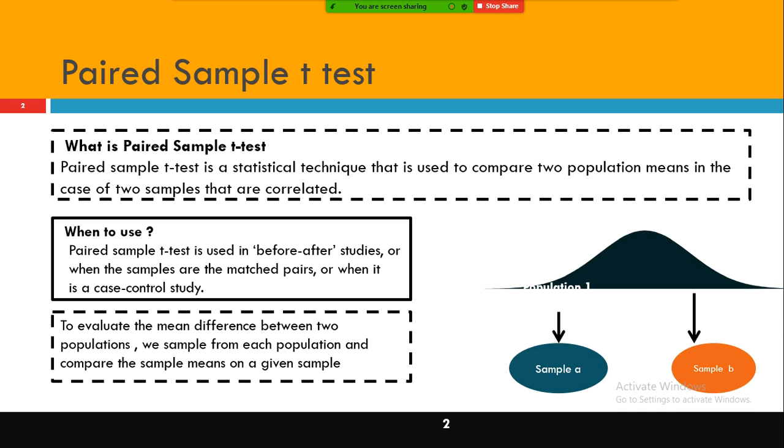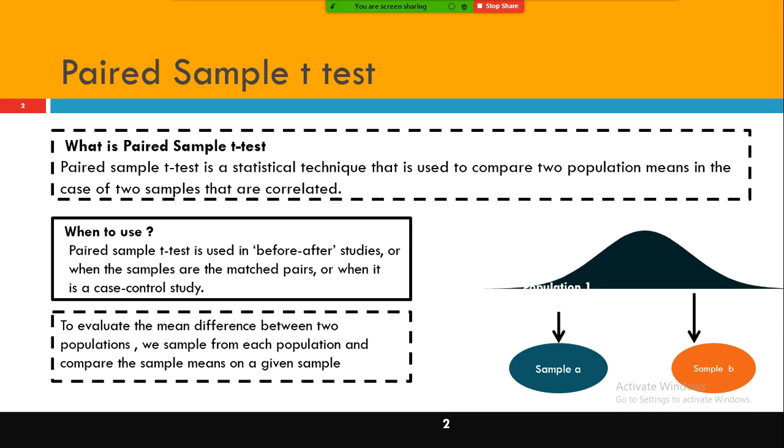On day one, they noted down my entire batch members' body weight, and after 6 months also they are measuring the body weight. What is the difference between before and after? You saw many cosmetic advertisements, right? Before applying this cream, what is your face color? And after applying the face cream, what is your face color?